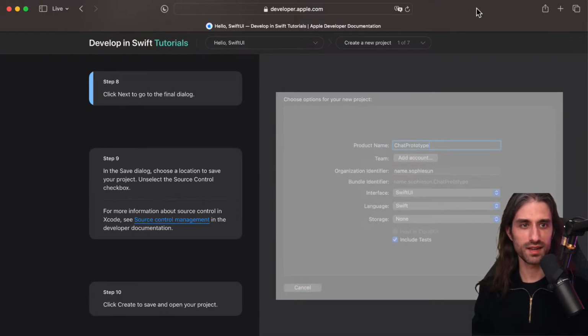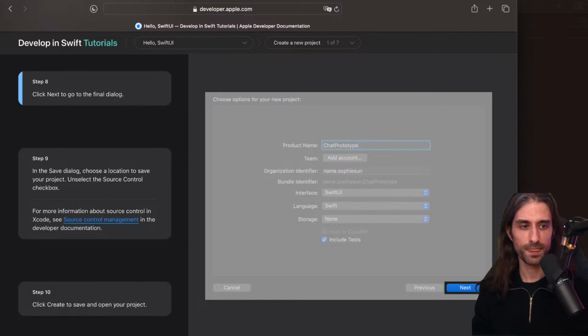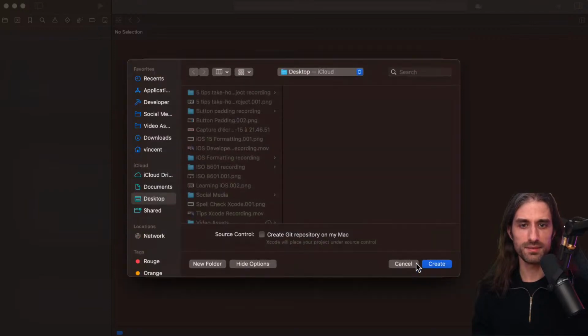Sorry, you cannot see it. Let me move it. Okay, this way you can see it now. So I'm going to click next here, and let's see where it gets me. So where do I want to store the project? I'm going to store it on my desktop.